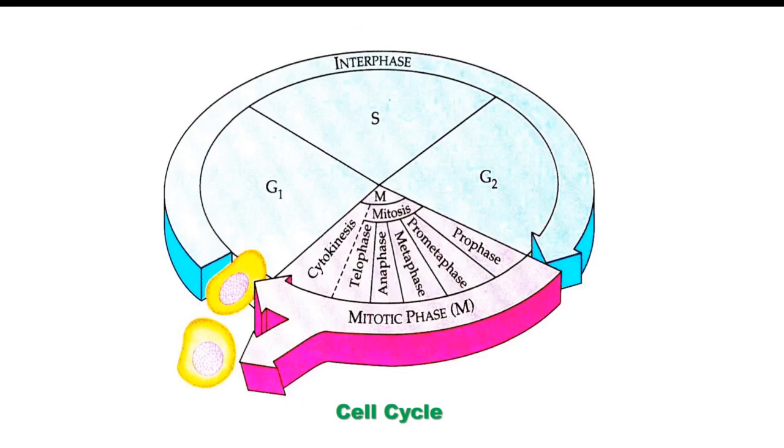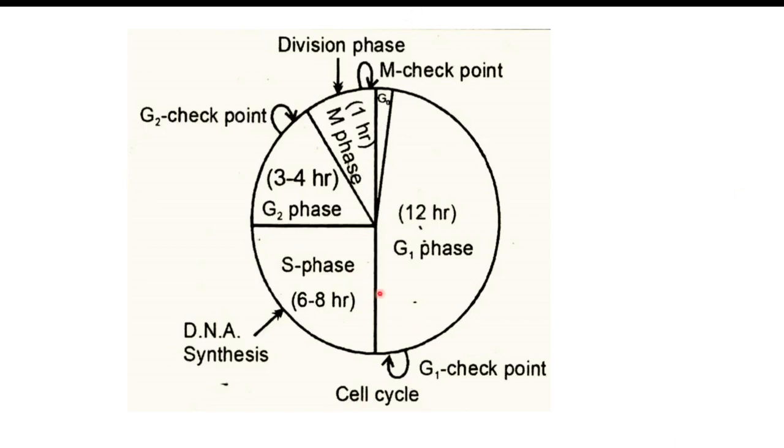If we see the time period, here we can see it. In G1 phase, the cell may remain up to 12 hours. Then in S phase, synthetic phase, 6 to 8 hours are required, and then in G2 phase, 3 to 4 hours. The cell completes its division in just 1 hour. Again, it takes a small gap here, G0, then enters the G1 phase. So time wise: 12 hours in G1 phase, 6 to 8 in S phase, 3 to 4 hours in G2 phase, and 1 hour in mitotic phase, the divisional phase.